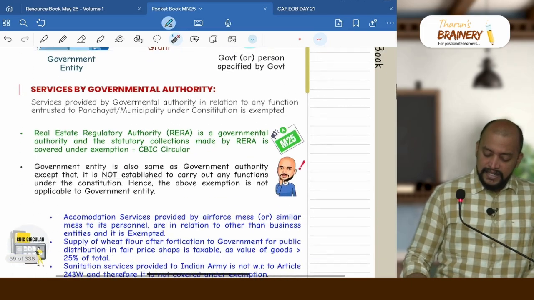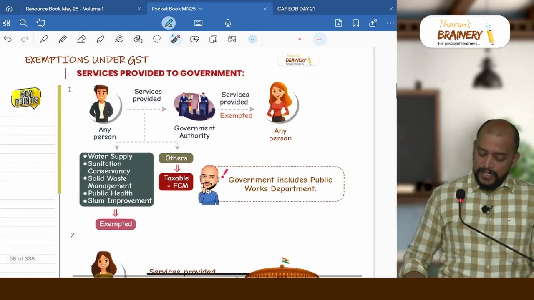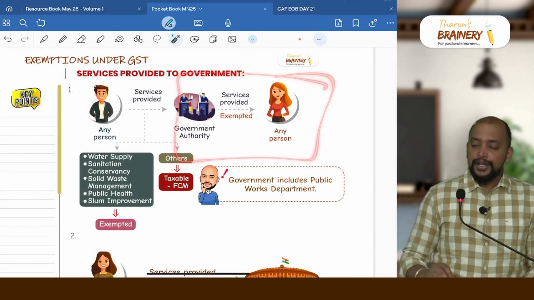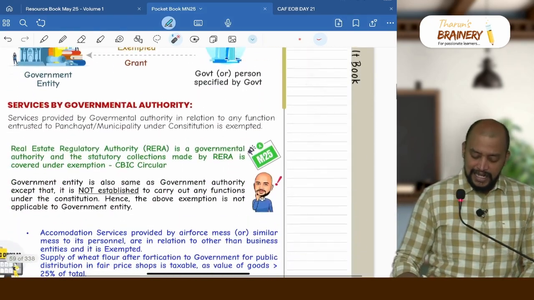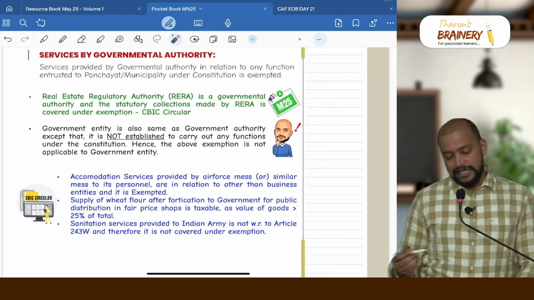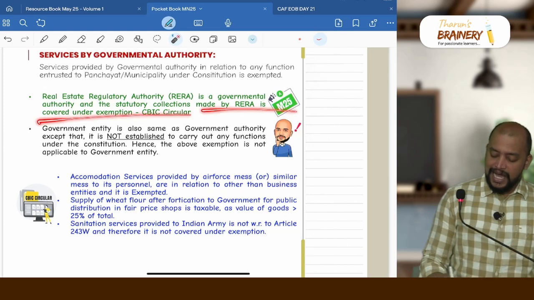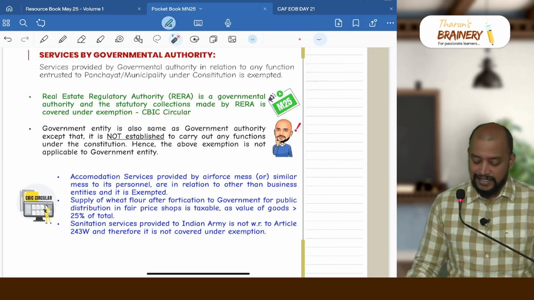Then services by governmental authority, so already we know any service provided by government authority to any person will be covered under the exemption. So whether RERA is treated as a government authority, yes, RERA is a government authority and statutory collections made by RERA is covered under exemption, that is the latest circular.